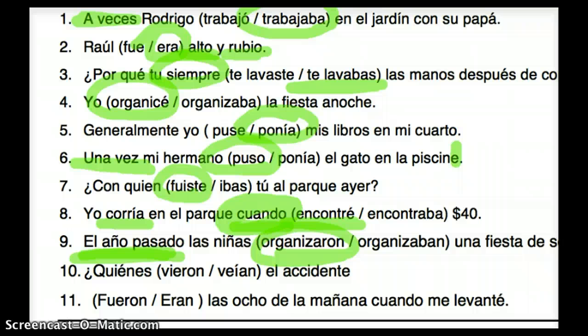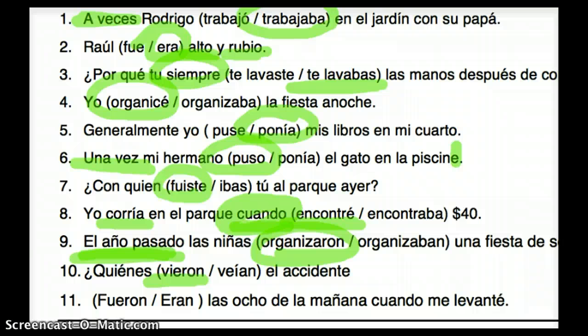You can have your witnesses. Do you want to know who was seeing the accident or who saw the accident? You want to know who saw the accident. So, ¿quiénes vieron el accidente? And then blank las 8 de la mañana cuando me levanté. So, it was 8 o'clock in the morning when I woke up.